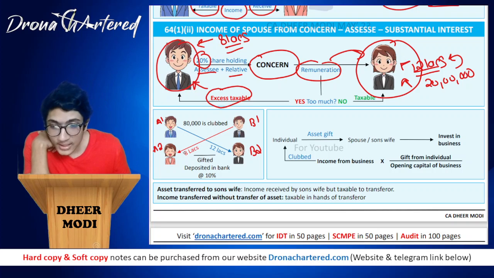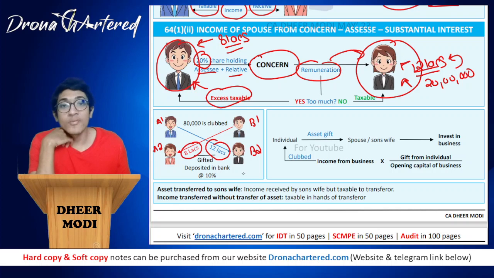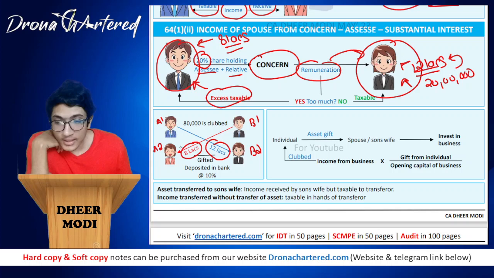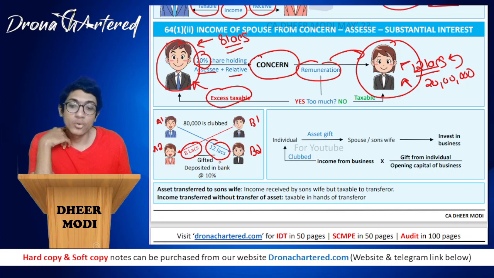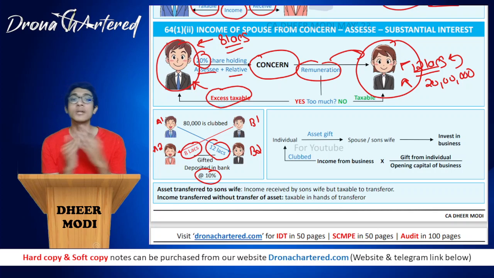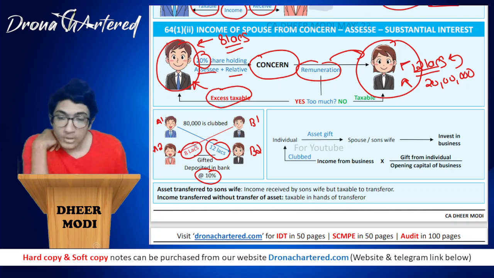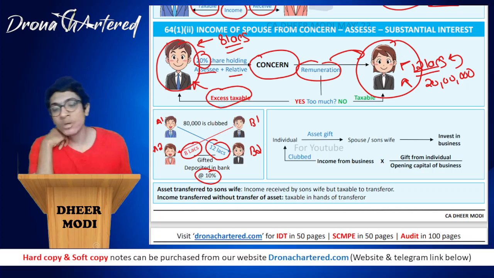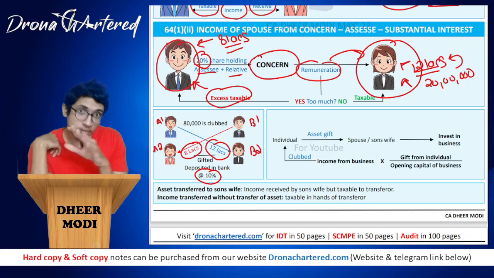So in such a case, this person gave a loan of 8 lakhs and this person gave a loan of 12 lakhs. Since 8 lakh is the lower figure, and both of them deposited in the bank at the rate of 10%, that is, they are receiving an interest of 10%. This is a very clear-cut case done to avoid any tax clubbing. Since 8 lakh is the lower amount, that is what is common between both of them. 8 lakh will be considered as a common loan.